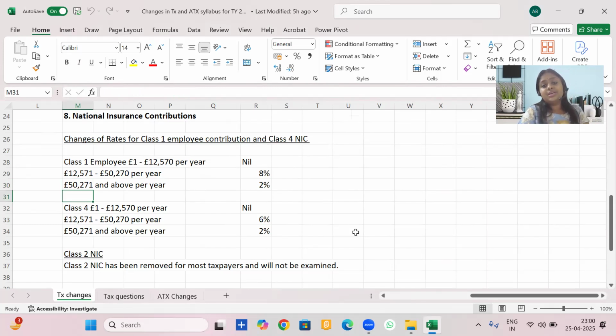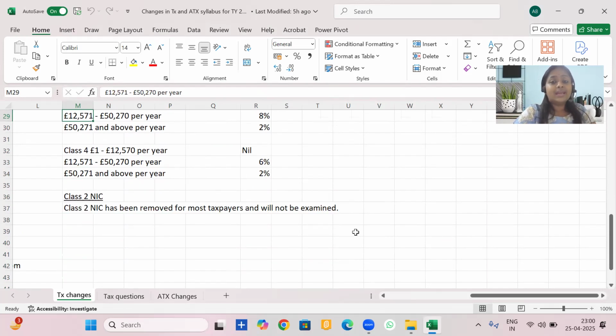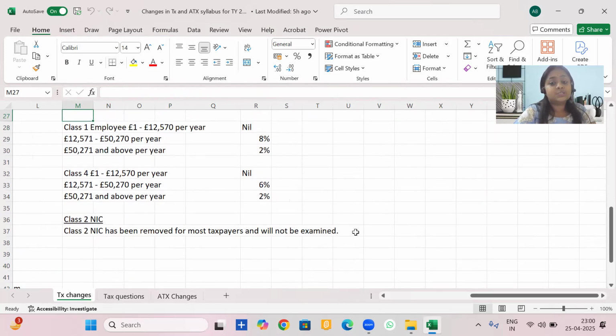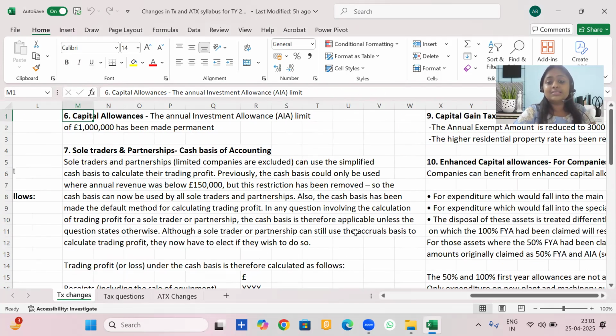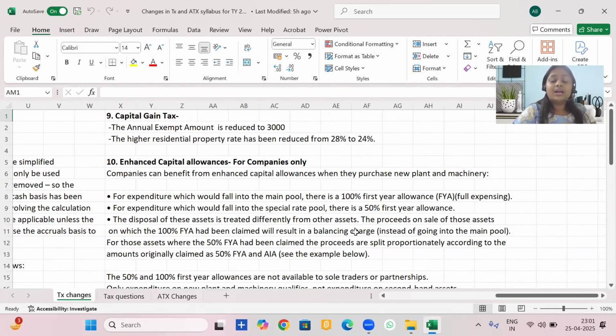One more major change. Class 2 NIC has been removed for most taxpayers, and hence it will not be examined for you in your exams as well. So now the only NICs applicable to you would be class 1 employee, class 1 employer, class 1A on taxable benefits, and class 4 for the self-employed people. I hope I'm absolutely crystal clear till this point. Let's look at the remaining 2-3 other changes.